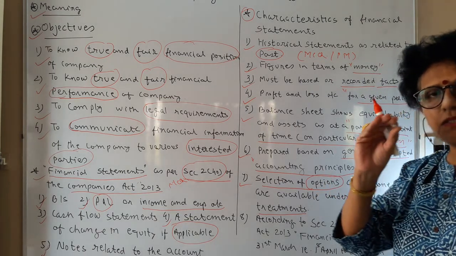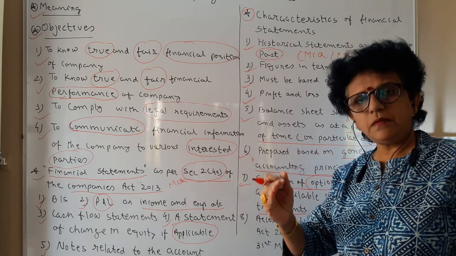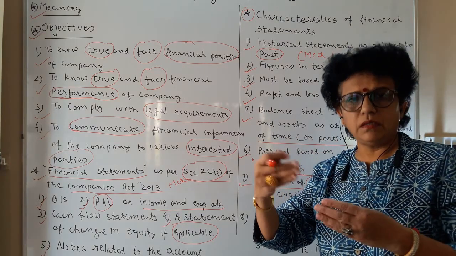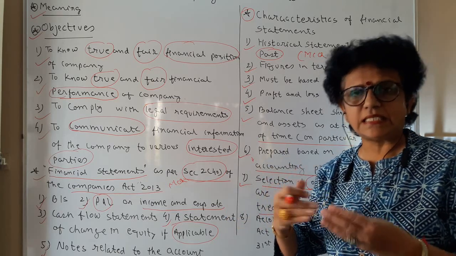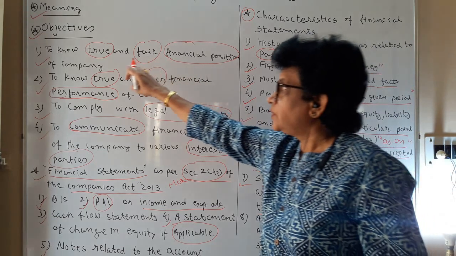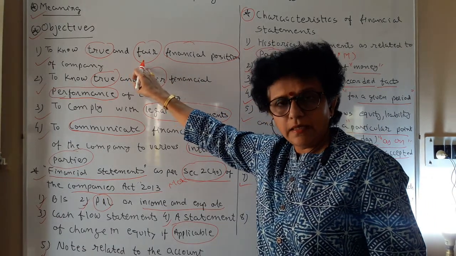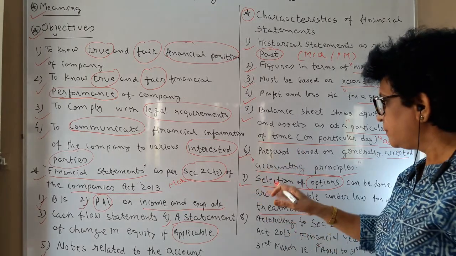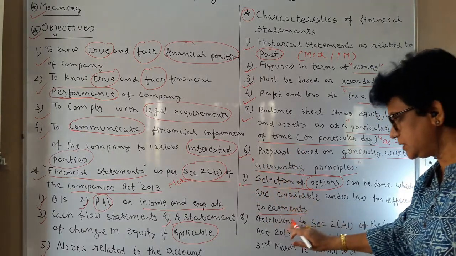You have to mention the note, and at the same time check that you are not supposed to keep on changing the methods frequently, because it affects your true and fair profit, and it is not good to adopt frequent changes. So that way you have to do the selection.